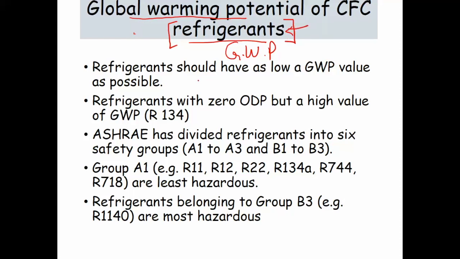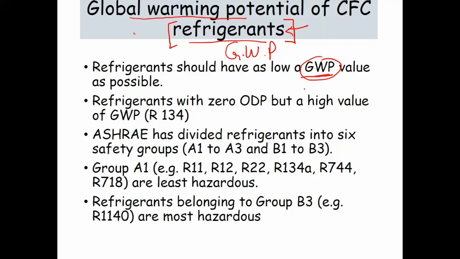So you should choose the refrigerant such that its GWP, global warming potential, should be low. In the past, we were using refrigerants which have a larger global warming potential.